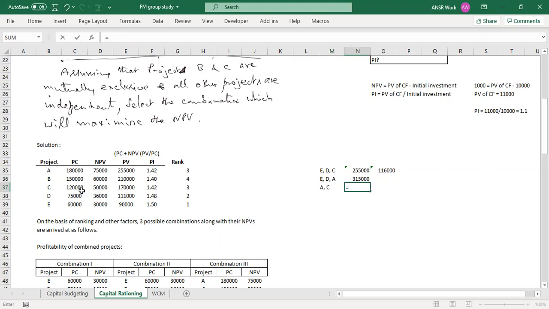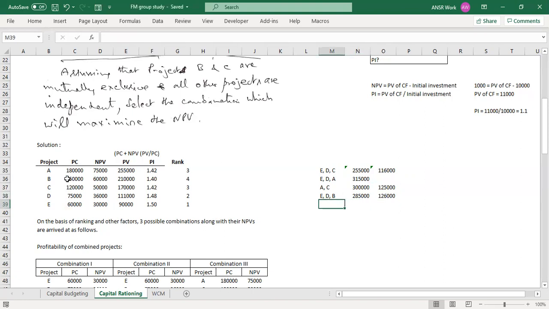The total comes to this plus this. That comes to exactly 3 lakhs. And when we do the other one, EB, that comes to 1,25,000. EAB. Okay, EA and B. EDB. Sorry, EDB. Okay, EDB. All right. So let's do that. E plus D plus B, that comes to 2,85,000. The return comes to 1,26,000. Good one. This is the highest as of now.